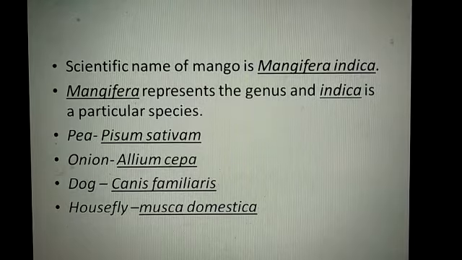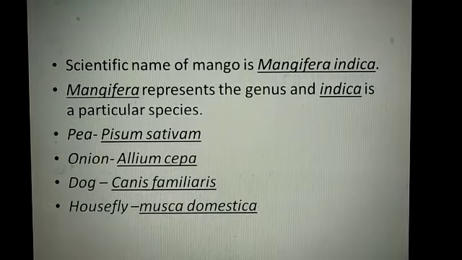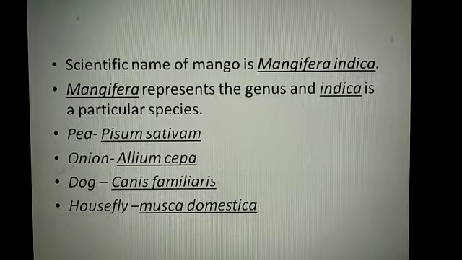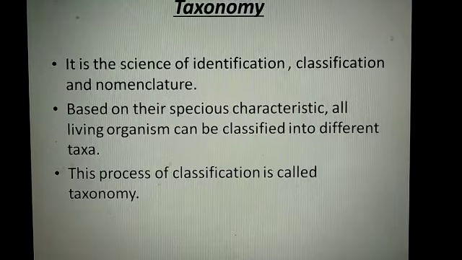The next is Pisum sativum. Pisum is a genus and sativum is a species. Onion, Allium cepa. Dog, Canis familiaris. Housefly, Musca domestica. Okay.